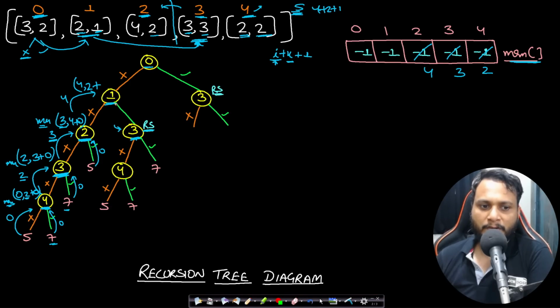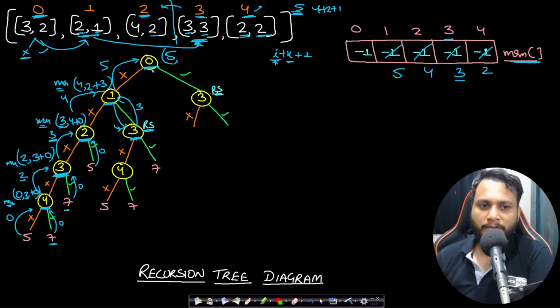So when the call was made to this 3, then I can just use the lookup table and say that, okay, this is a non-negative value, then this has already been calculated and let's return it back as 3. So the max of 4, 5 will be 5, and so 1 is also calculated for 0.5, right? Now for this 0, it got 5 by not including this 0, that means not solving the question number 0.